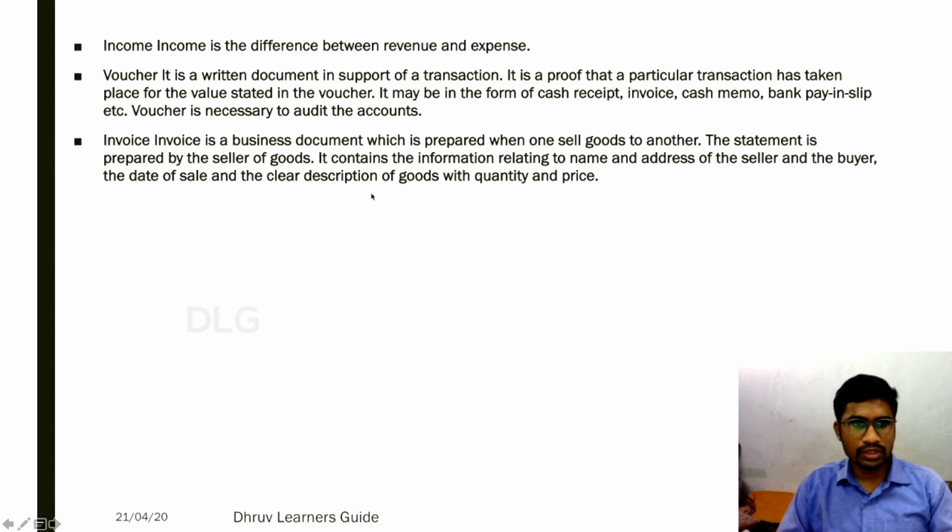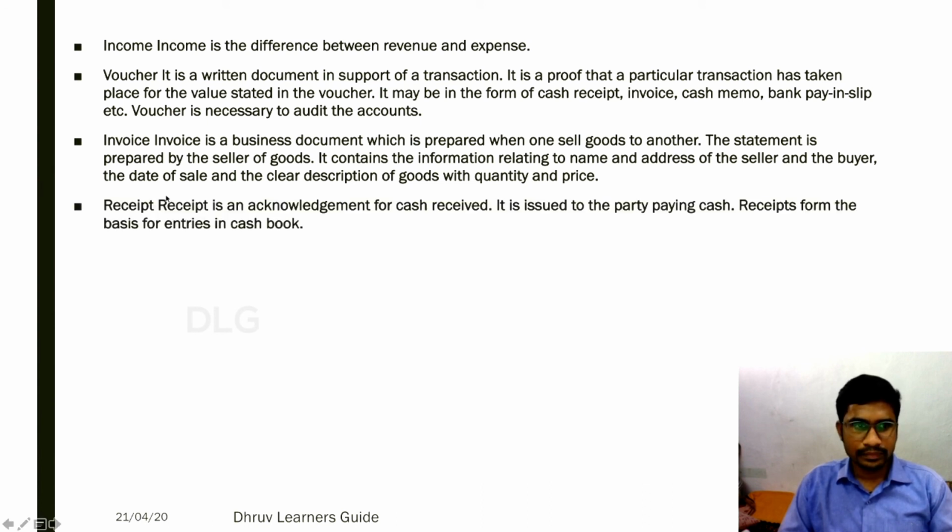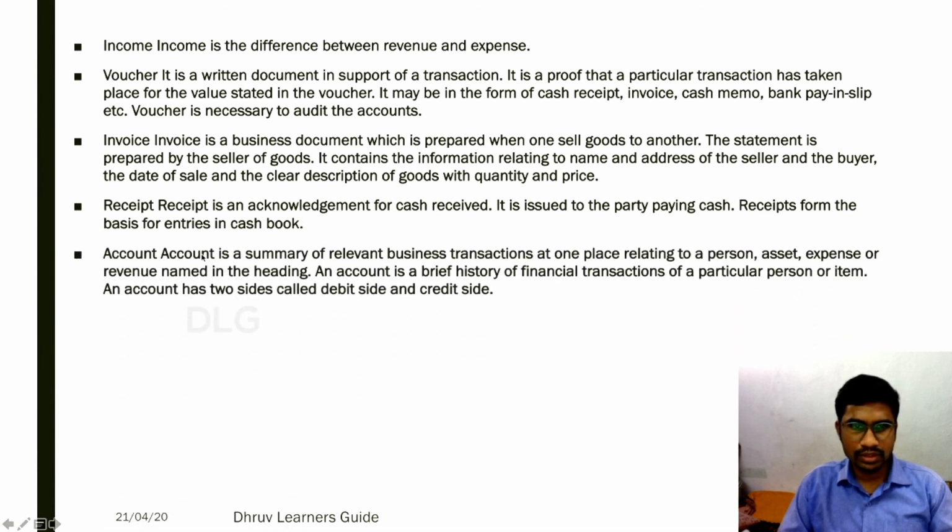What is an invoice? Invoice is a business document which is prepared when one sells goods to another. The statement is prepared by the seller of the goods. It contains the information relating to the name and address of the seller and the buyer, the date of sale, and the clear description of goods with quantity and price. Every business has to issue an invoice as and when they are selling goods to another. Receipt. Receipt is an acknowledgement for cash receipt. Receipts form the basis for entries in cash book. It's just an acknowledgement for which we receive cash.